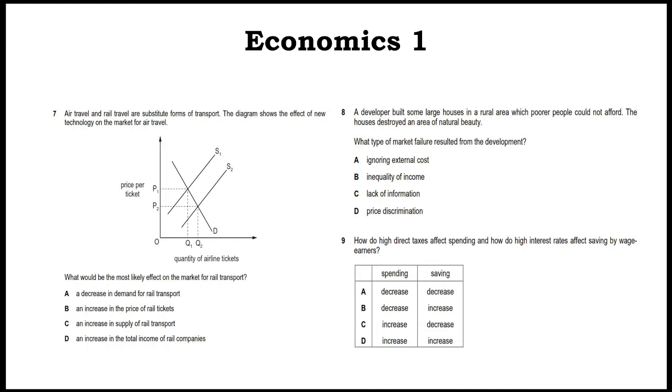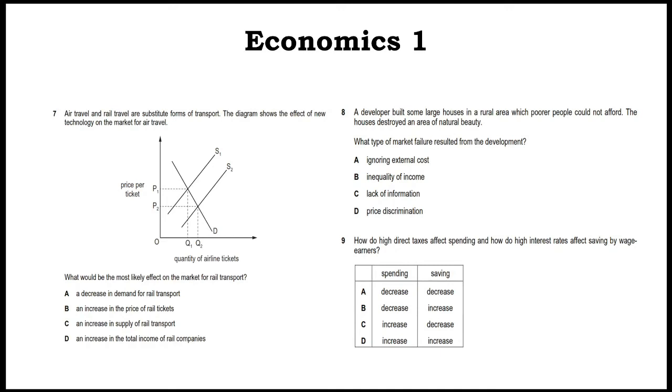A developer built some large houses in the rural area which poor people could not afford. The houses destroyed an area of natural beauty. Now, whenever there is nature destroyed, there will be pollution or external cost. What type of market failure resulted from the development?